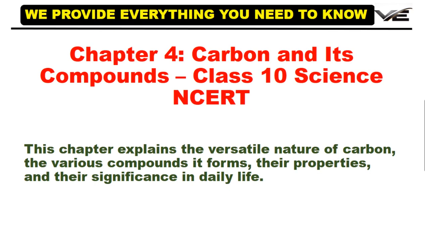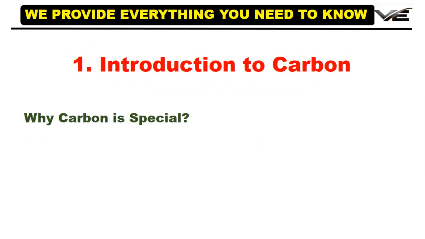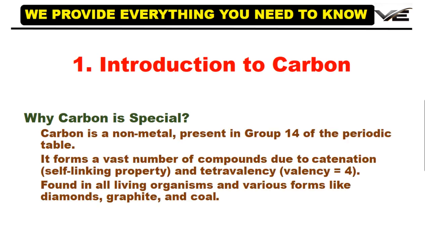Carbon and its compounds. Why is carbon special? Carbon is a non-metal present in group 14 of the periodic table. It forms a vast number of compounds due to catenation, the self-linking property, and tetravalency, valency 4. It is found in all living organisms and in various forms like diamond, graphite, and coal.